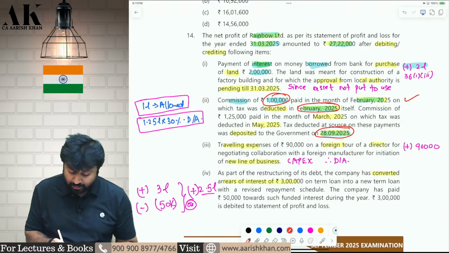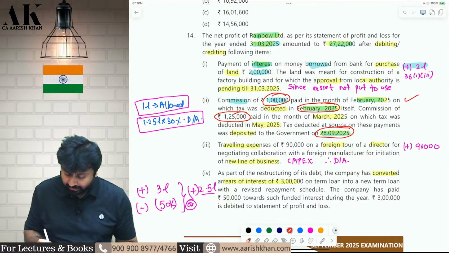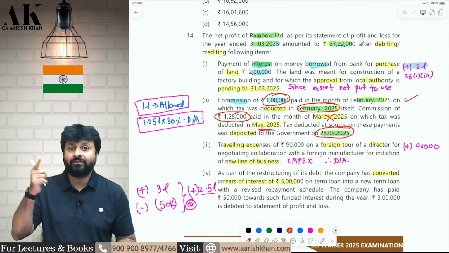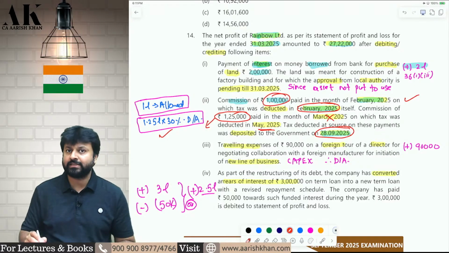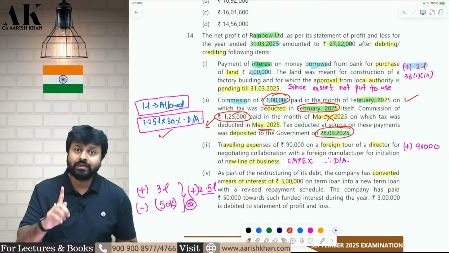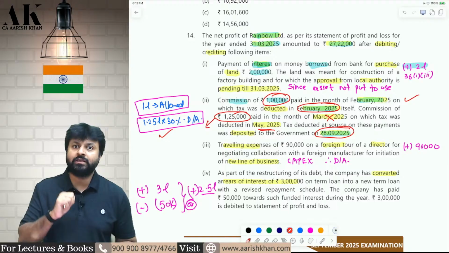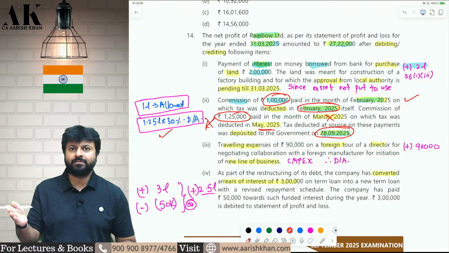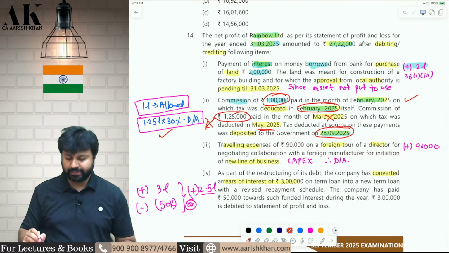One more expense you are making as a payment of commission of 1,25,000, for which you are not deducting in March, you are deducting in May. So, you are not deducting in the same financial year, you are deducting after the year ends. Therefore, this will not be allowed as deduction. Therefore, 30% of this will be disallowed, assuming that the other person is a resident. So, for an expense to be claimed as deduction, the TDS has to be deducted by the end of the year and it has to be paid till the due date of filing of return. In the second case, you are not deducting the TDS by March, therefore it will be disallowed. 30% will be disallowed on an assumption that the other person is a resident.